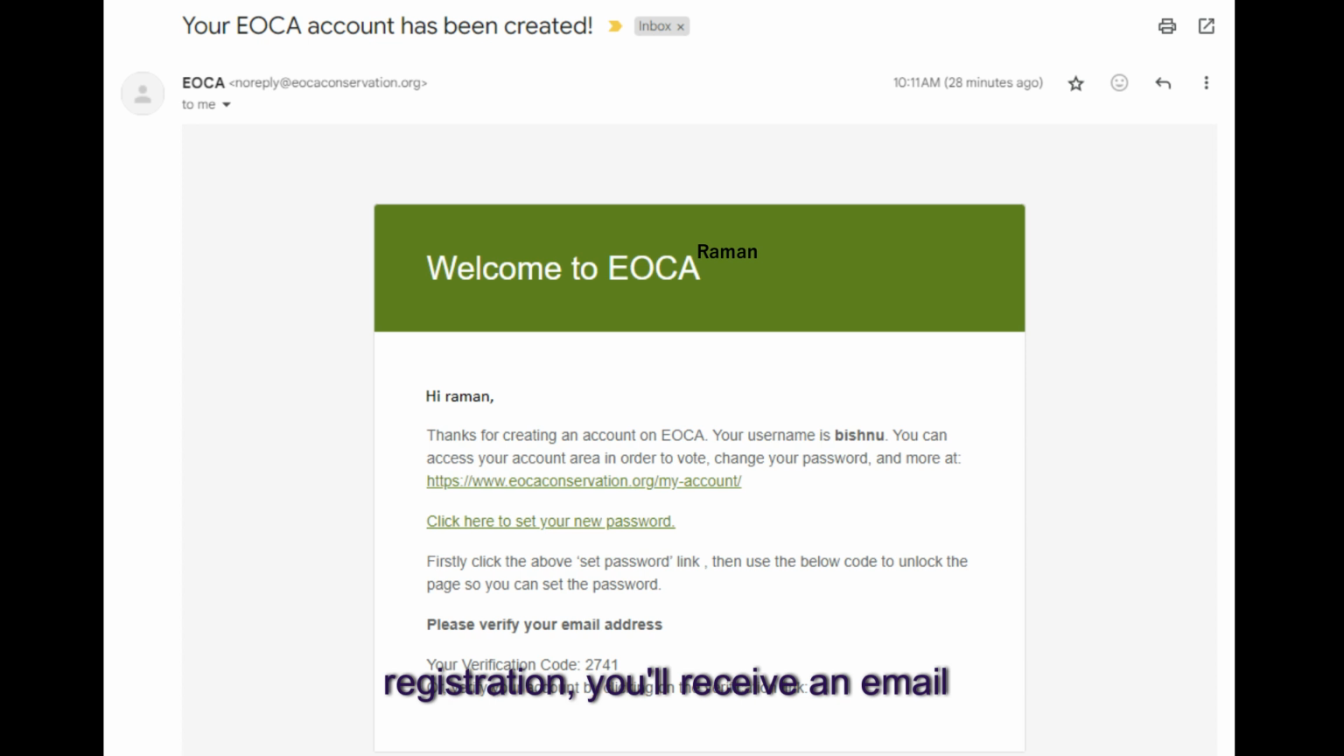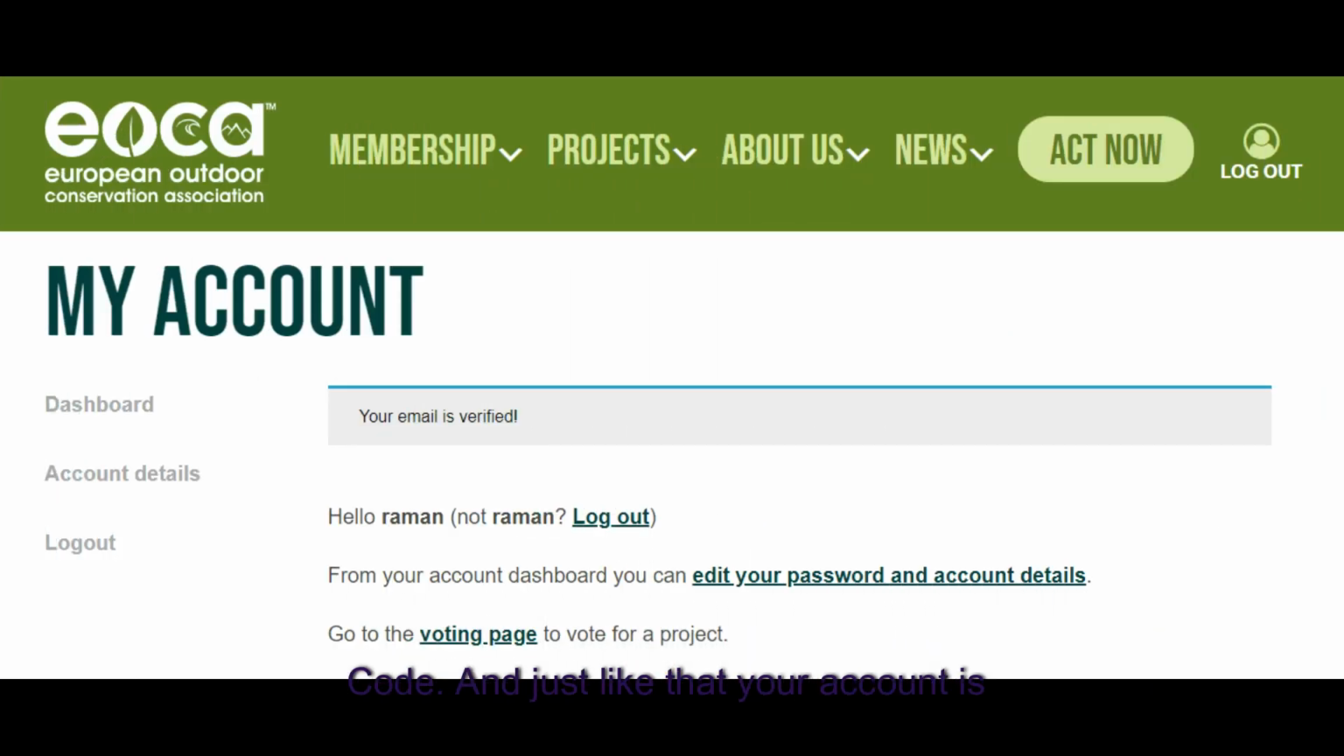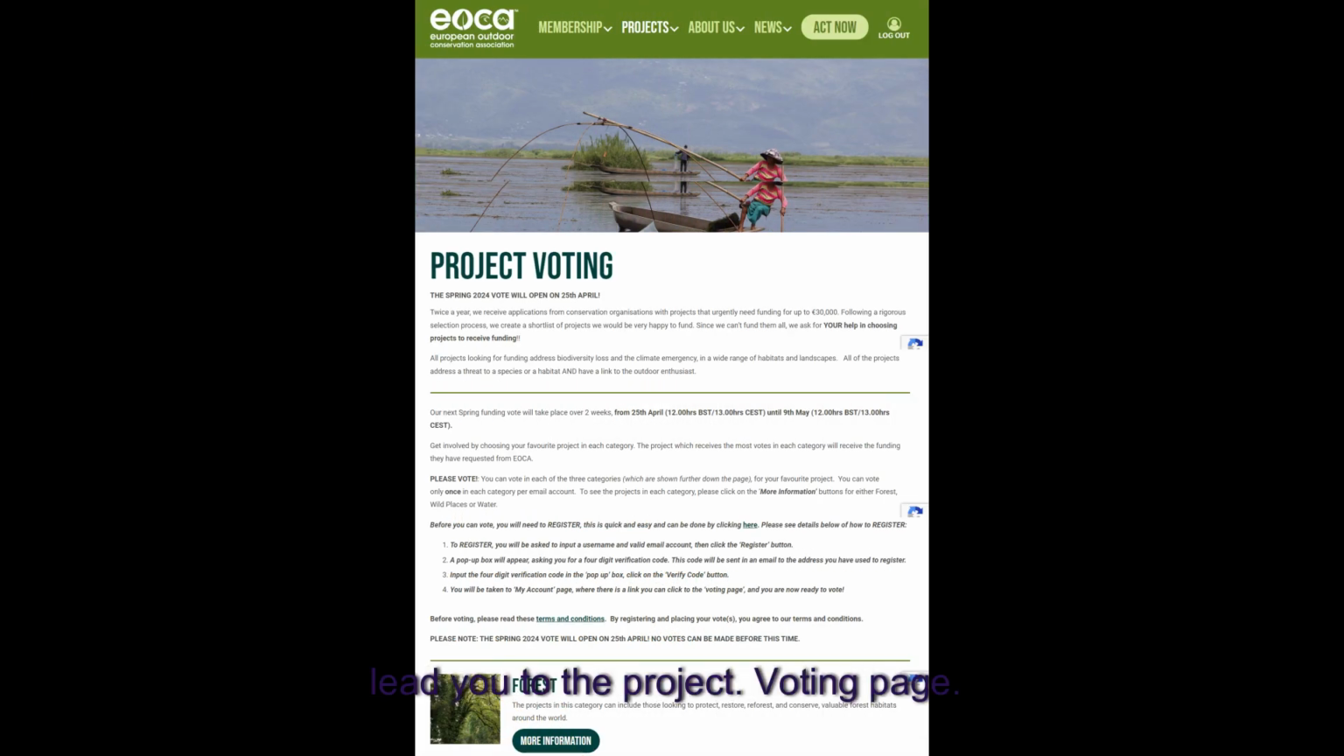Following your registration, you'll receive an email with a 4-digit verification code. Enter this code and click on Verify Code. And just like that, your account is created. Now it's time to cast your vote. Click on the voting page link. This will lead you to the project voting page.